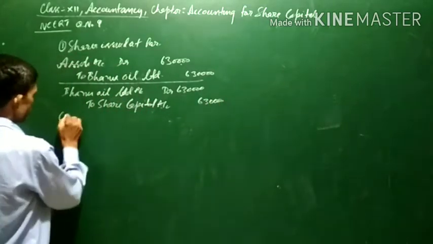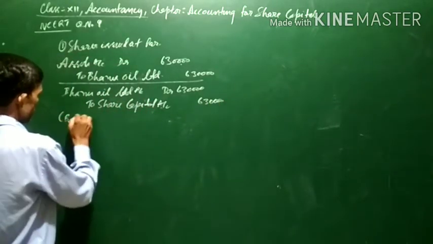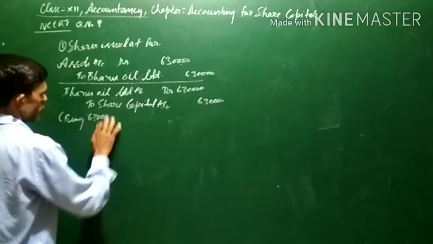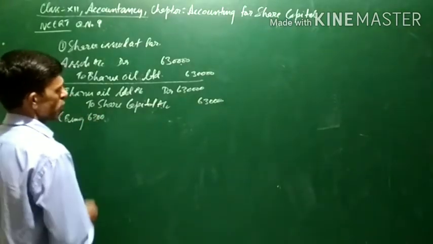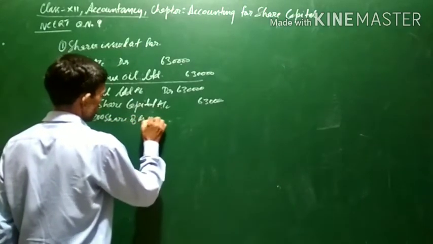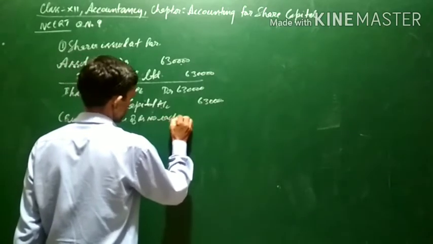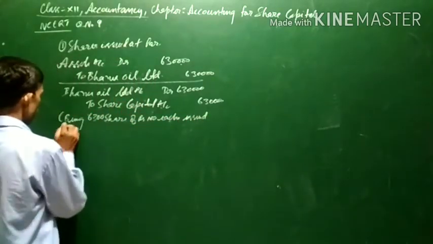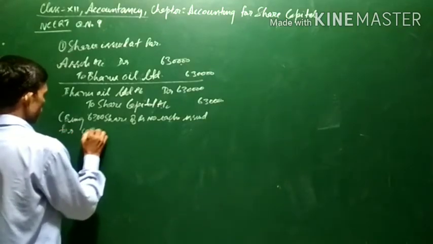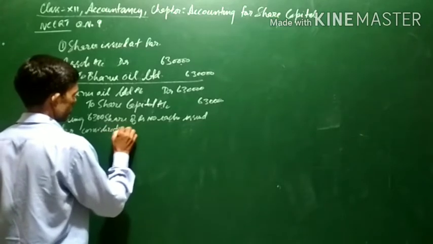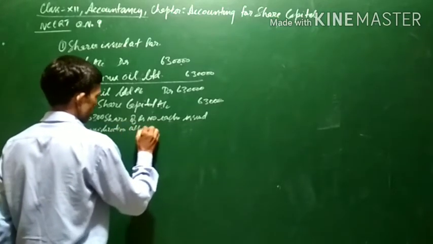The narration here, being 6,300 shares of ₹100 each issued for consideration other than cash.